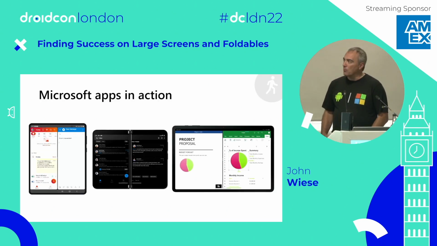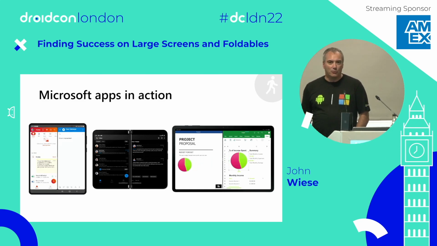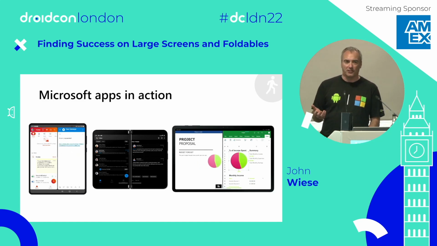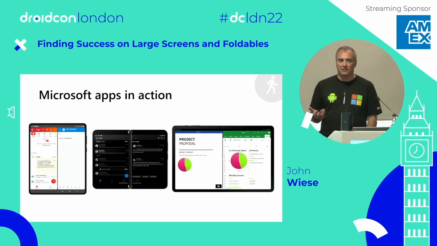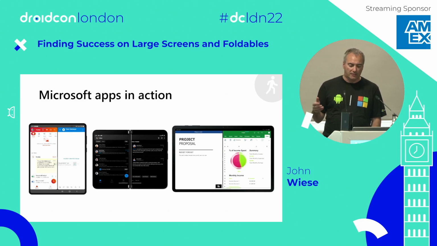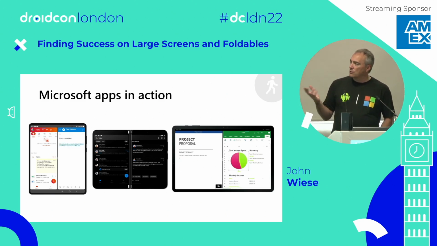So you see a few apps here on the screen. They're all Microsoft apps, if you didn't notice that. The reason we're showing Microsoft apps is a lot of people don't realize that Microsoft has an extremely large Android developer population. We have over 80 applications in the Google Play Store. I think we're actually closer to 100 at this point. But we just want to show some of the apps that we've taken and enhanced for large screen and dual screen devices. So what you're seeing here is on the right-hand side, you're seeing two Office applications.